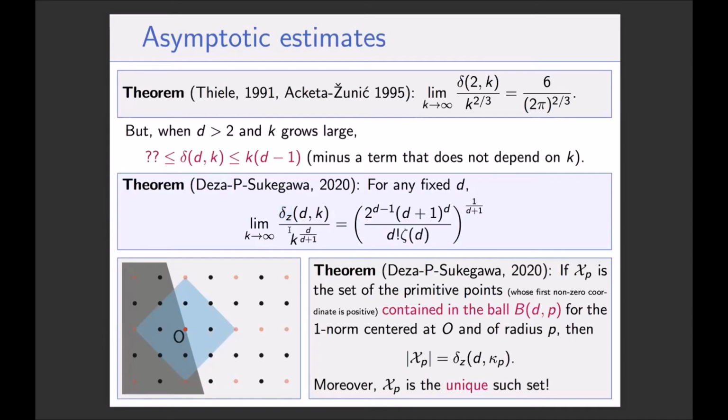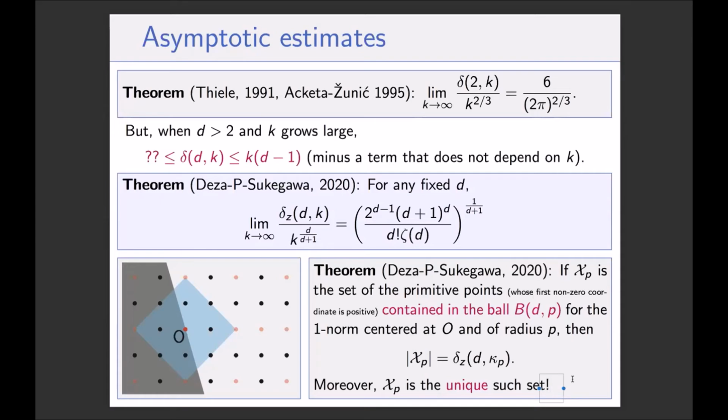So this is exactly the generalization. If you take d equals 2 in this equation, then you get the Aketa-Zunis-Gentile result. And actually, in the course of proving that, in our paper with Antoine and Nori, we have an intermediate result, which is this theorem, and which turns out to be particularly interesting if you like to count lattice points inside of polytopes. And there is a whole sport of it. It's called the Ehrhart theory. It's very interesting. But let me introduce this theorem.